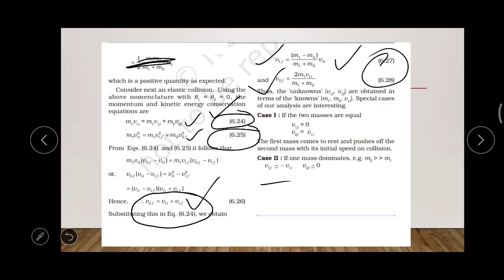That means its speed will be the same, but it reflects or bounces back. And there will be no change in the velocity of the second body; it will be 0 only. These are the major things regarding the collision. To find the final velocities, you should study the derivation very well. Okay, thank you.